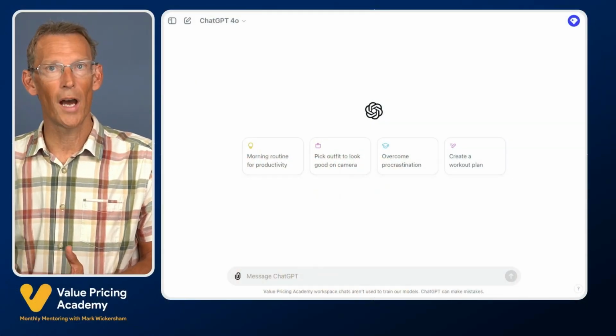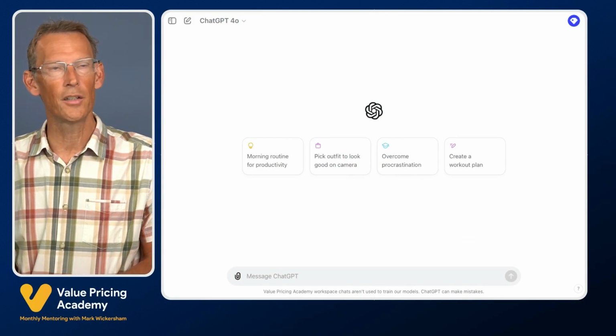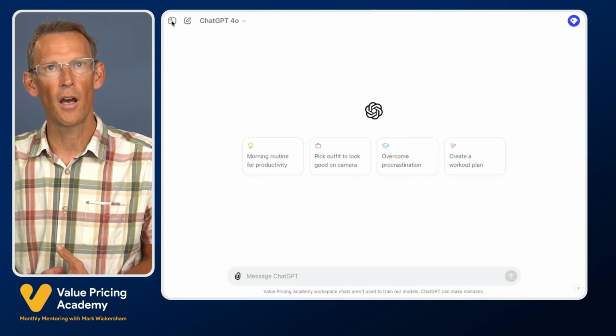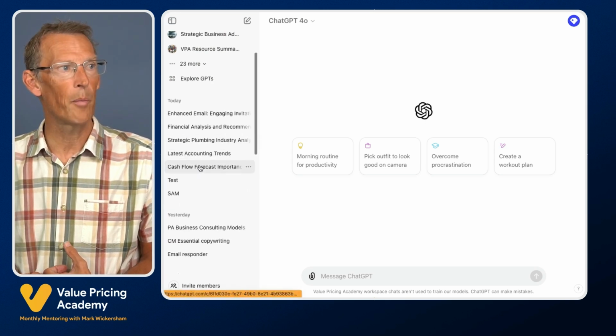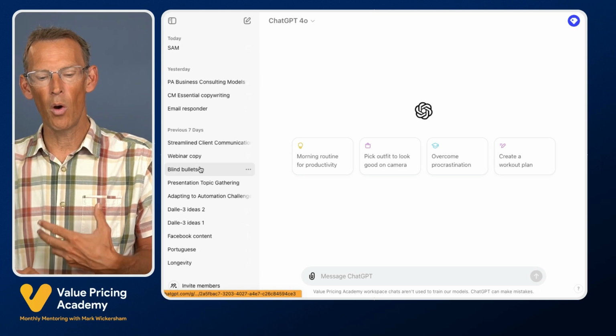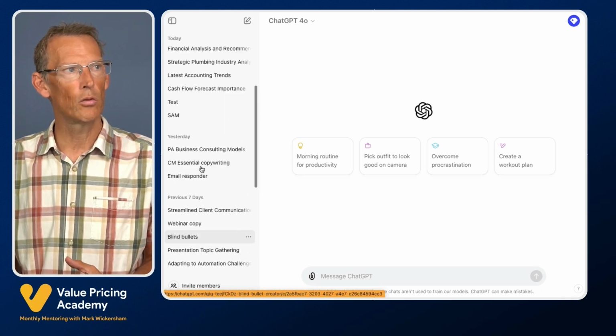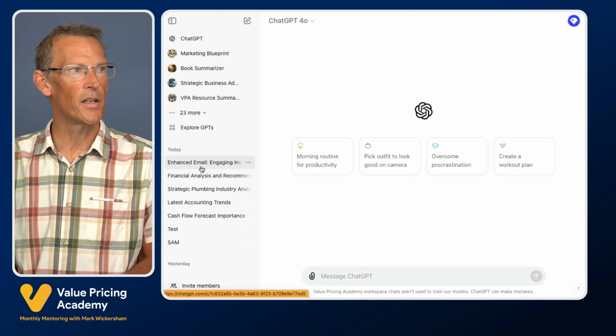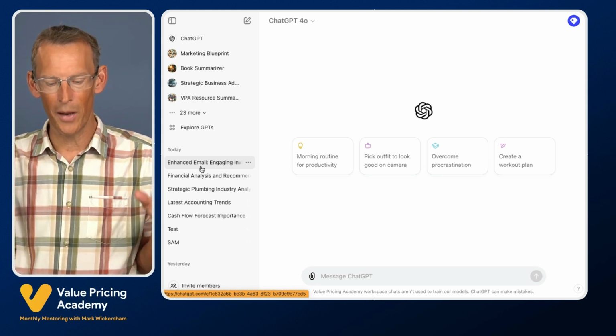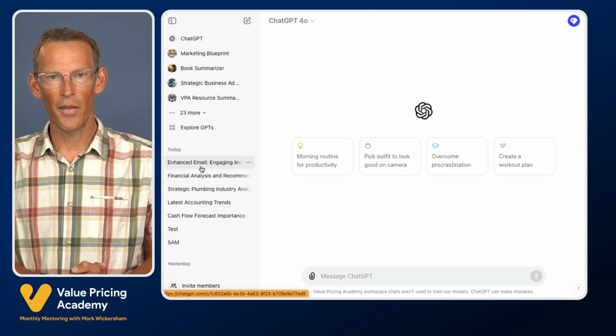So here we are with ChatGPT. If this is unfamiliar to you, I've hidden the sidebar, but in the side we can see all of our past prompts. And if you are on a paid account, you'll also see your GPTs in the top left. They're the things with icons. I'm not talking about GPTs today. That's a more advanced topic.